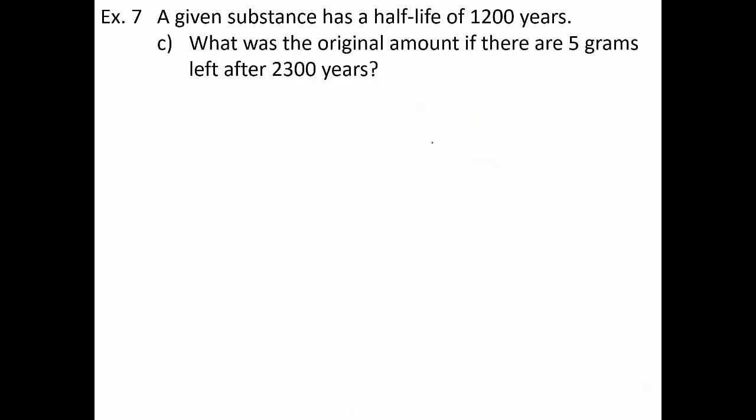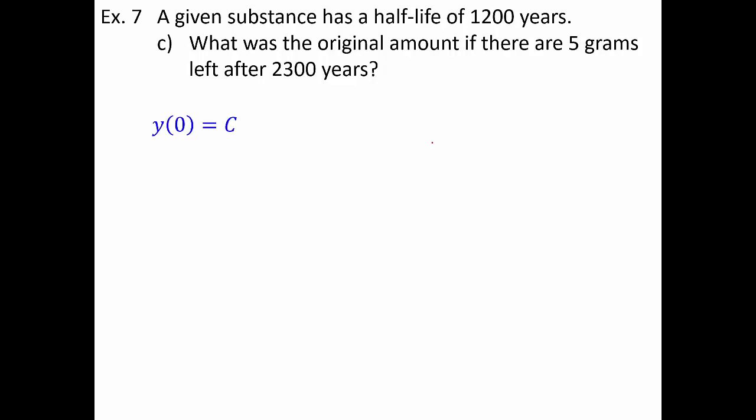All right, still using that same 1200 years as my half-life, but let's change up the question a little bit. This time, forget what the original amount was on the first two parts of this question. What was the original amount if there are 5 grams left after 2300 years? So in this case, we still have that model that we built from the previous two problems, but remember what I told you a second ago, that original amount actually doesn't matter as far as how long it takes to decay to a certain percentage of the original amount. That original amount is always going to divide out and becomes irrelevant.